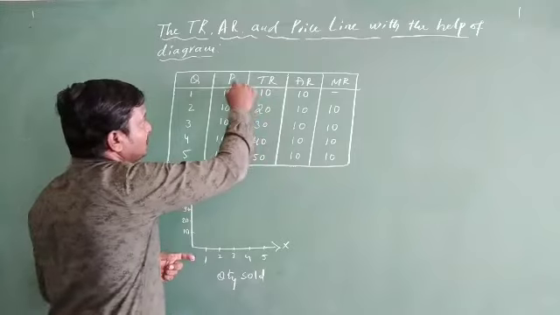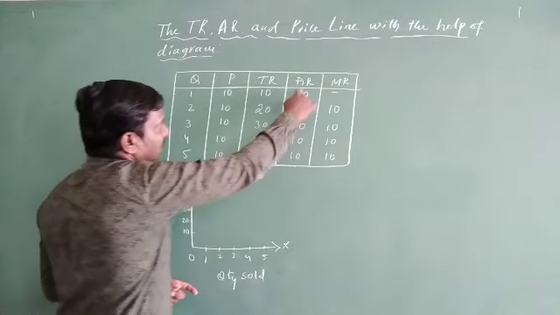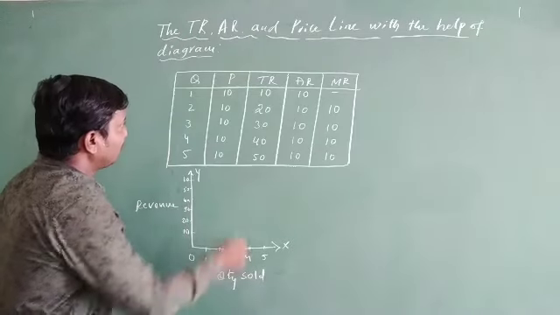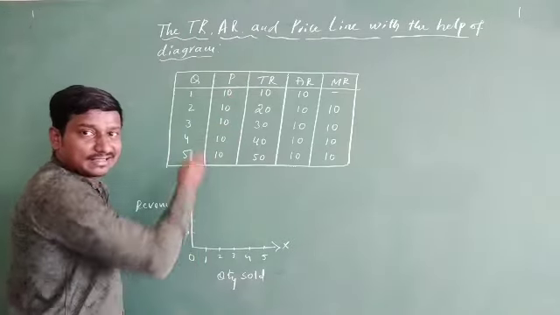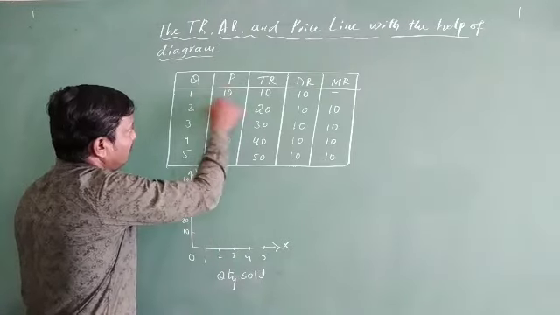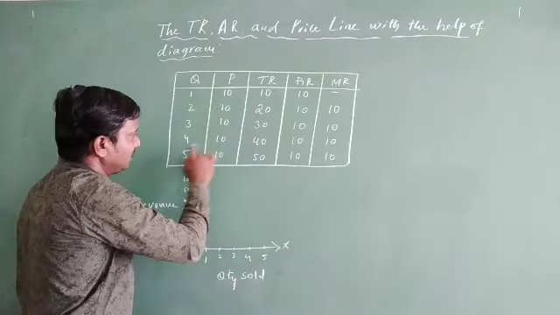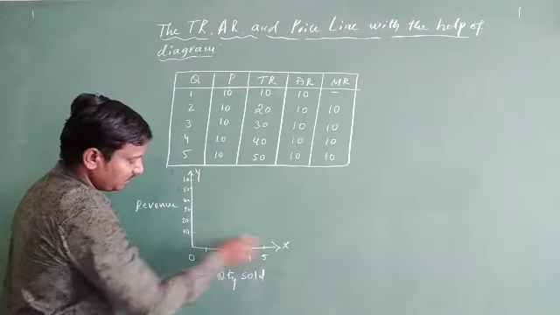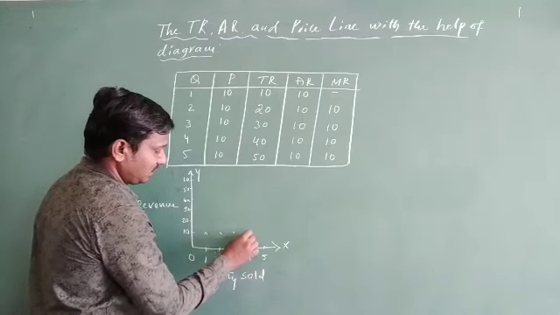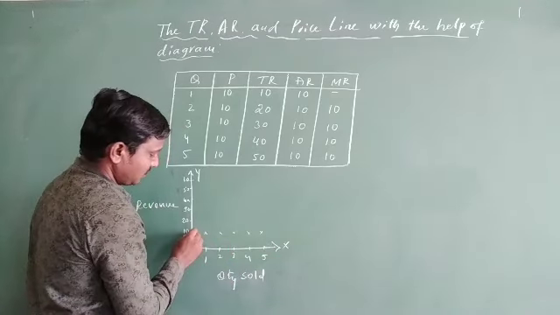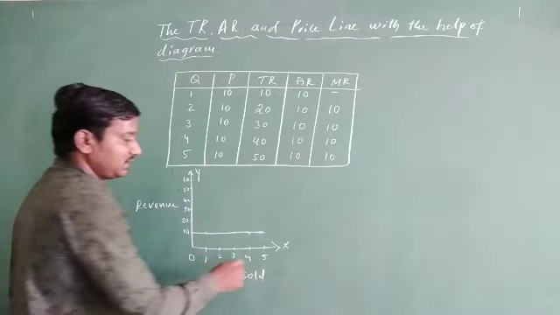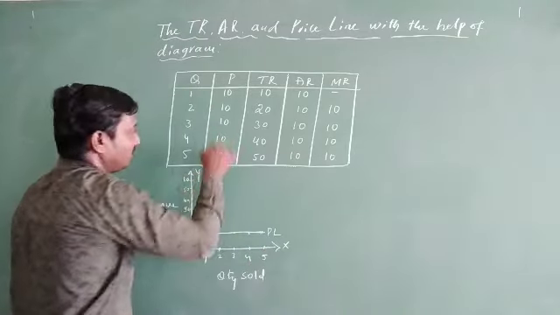Here you write quantity sold and here it is revenue, right? So now you see this is the price line and this is total revenue, average revenue and marginal revenue. Now what I am going to do is take these values and put them into the diagram. So for quantity 1 it is 10, for 2 it is 10, 3 is 10, 4 is 10 and 5 is 10. So here this one will be this and this. If you join this, you will get one straight line. Okay, this is the price line. I have drawn it with this line.